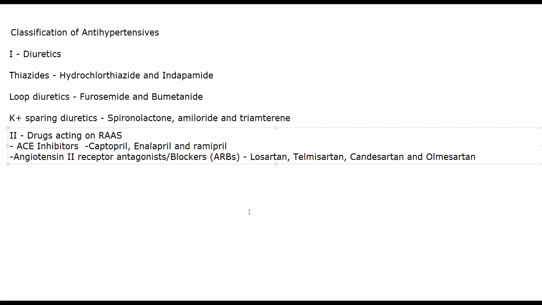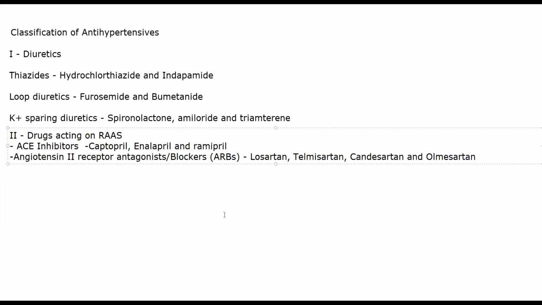The primary advantage of giving ARBs over ACE inhibitors is that it will not affect bradykinin in any case. It will not cause dry cough, it will not cause angioedema, and it is generally well tolerated. Though this will also cause hypotension and hyperkalemia, just like ACE inhibitors.